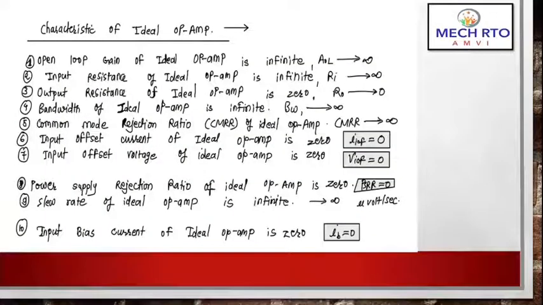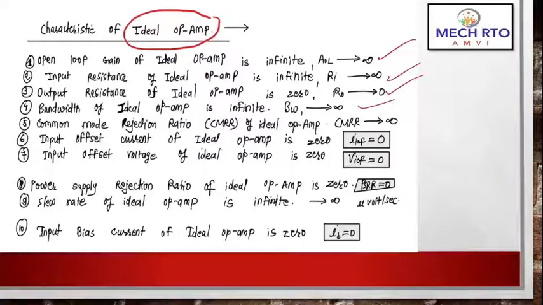So guys, let's see the characteristics of an ideal op-amp again. The open loop gain of an ideal op-amp is infinite, as you can see here. Input resistance of an ideal op-amp is infinite, right? Output resistance of an ideal op-amp is 0, so there is no output resistance. Bandwidth of an ideal op-amp is infinite, right? So just remember, for an ideal op-amp a lot of things are infinite, and the output resistance is 0. That's why it is known as an ideal op-amp, right?